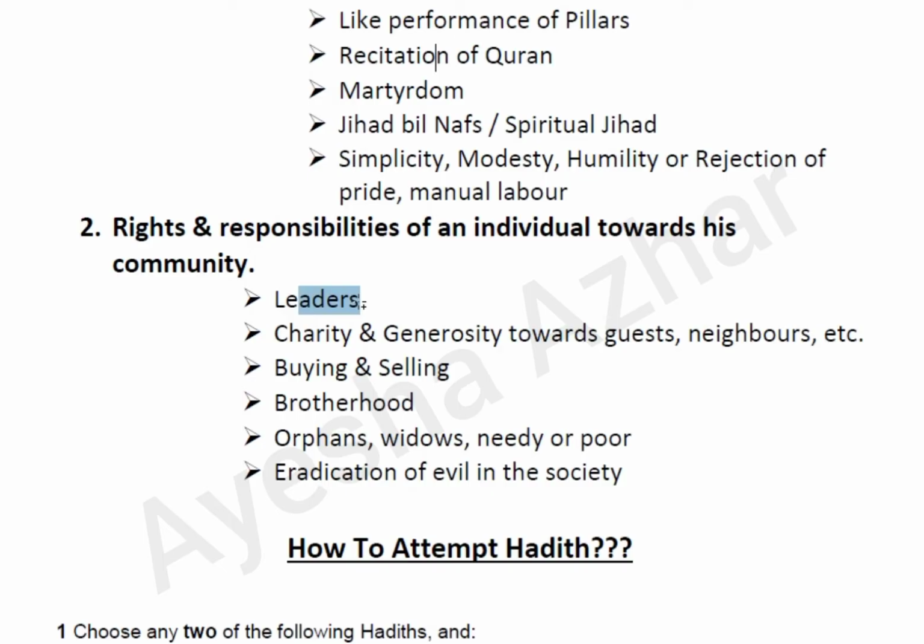Same is the case with buying and selling. When you are selling or purchasing anything according to the set instructions of Islamic principles, developing brotherhood or taking care of your fellow Muslims, that means you are giving benefit to your brothers. Then same is the case with the eradication of evil in society, which means that you are using everything to eradicate evil by all means, like physically, verbally or through social media.